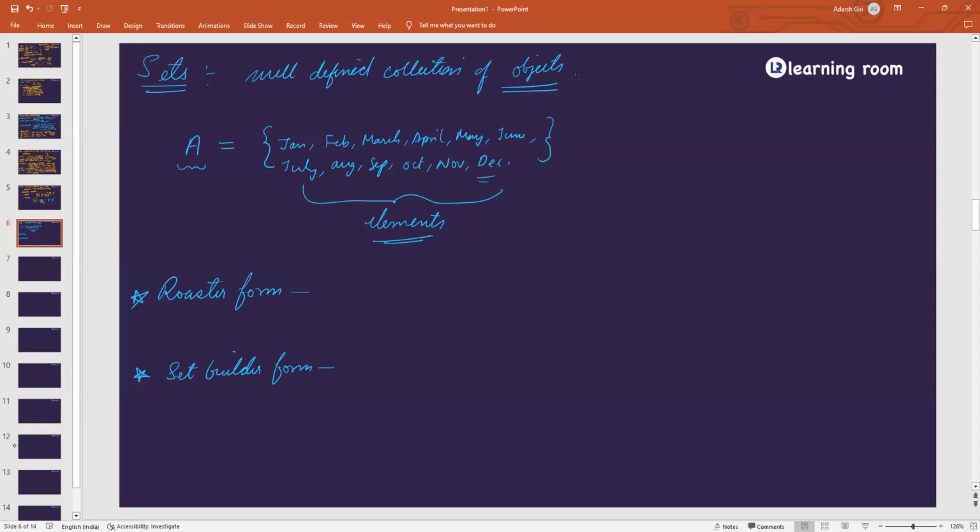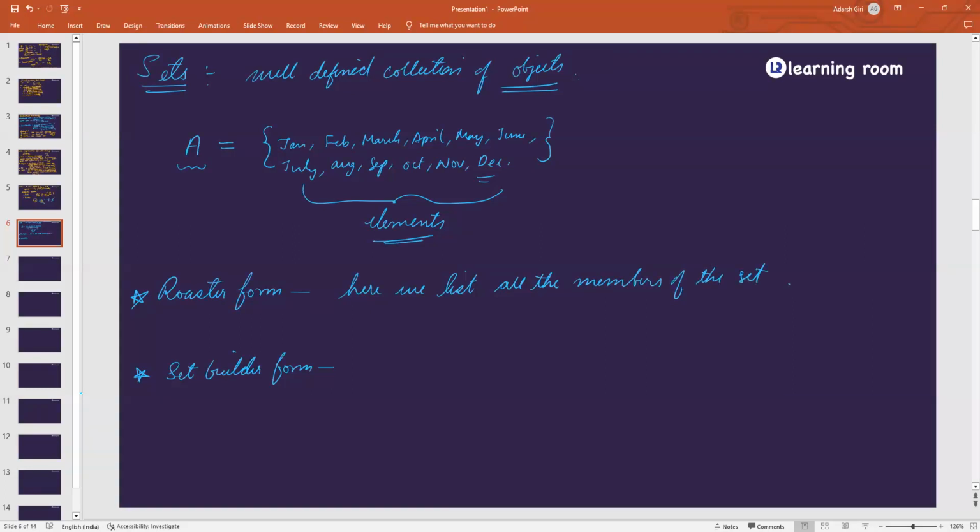What is set builder form? We'll do this. In one, we list all the members of the set.